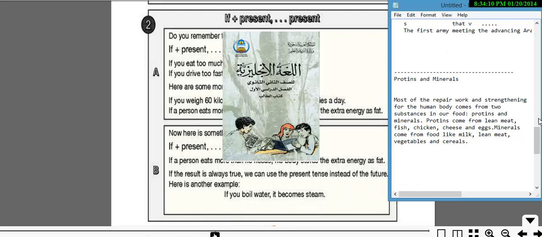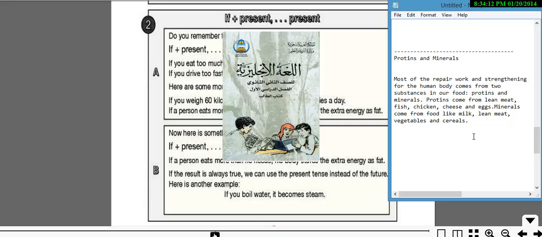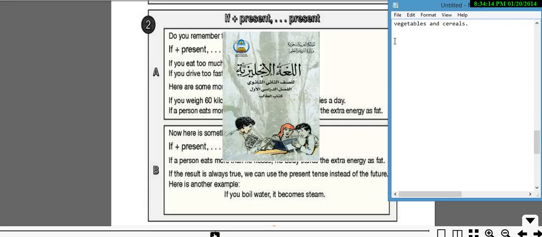So the first thing we could talk about with if conditionals is that there is one type that speaks of results, and it has to do with using present tense and then future tense.